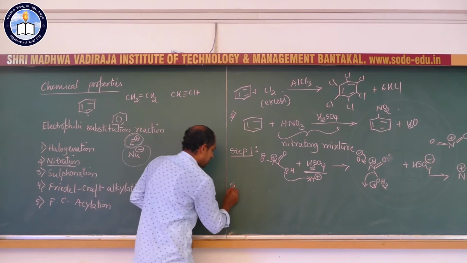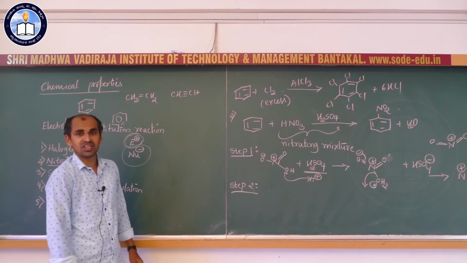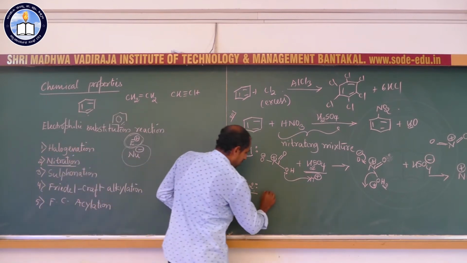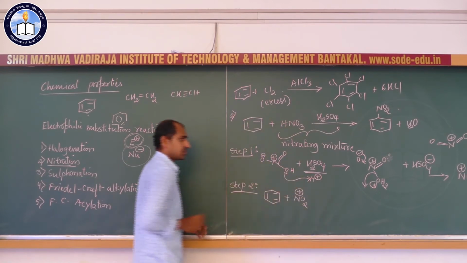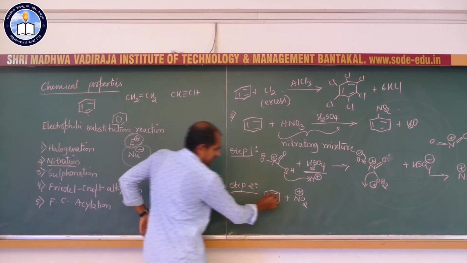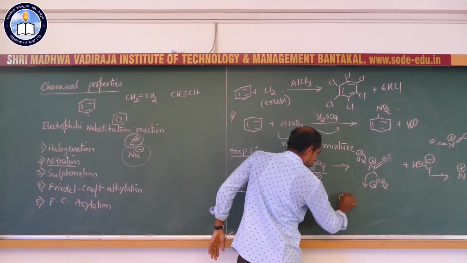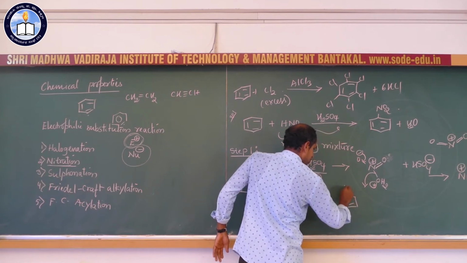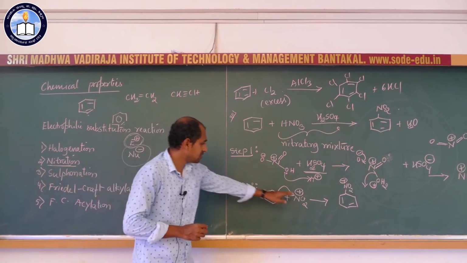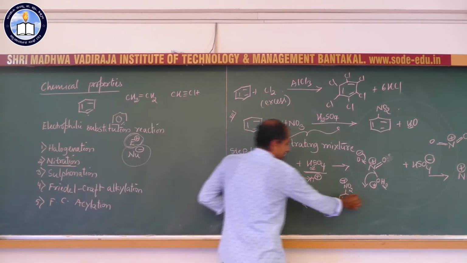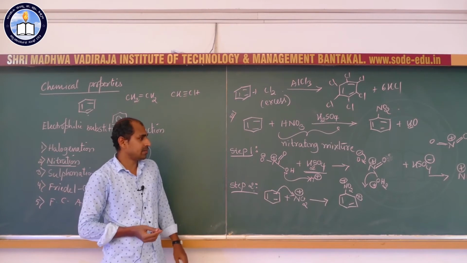We shall move on to the second step, that is the reaction between benzene and the electrophile. So, we have benzene plus the electrophile NO2 plus. The pi electrons attack the electrophile to give a carbocation intermediate. Just like our previous mechanism in the case of chlorination, here also one of the carbons gets the nitro group, and as a result the adjacent carbon gets a positive charge. This is called the carbocation intermediate.